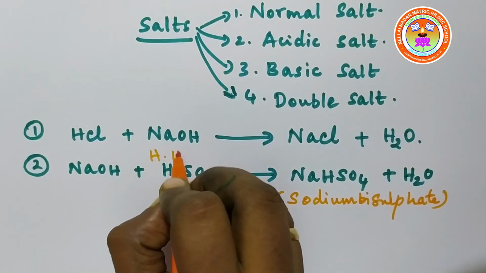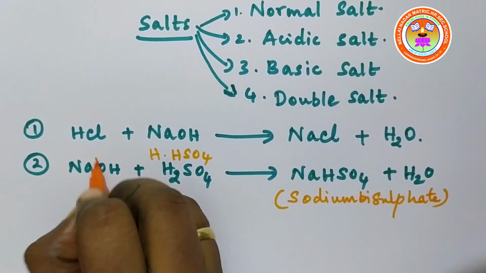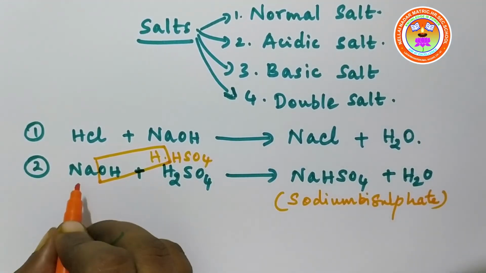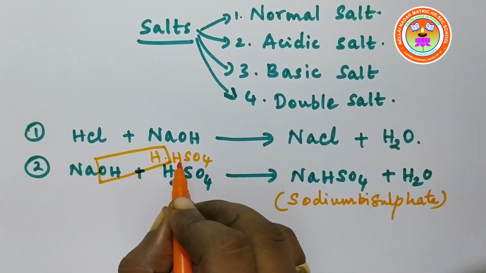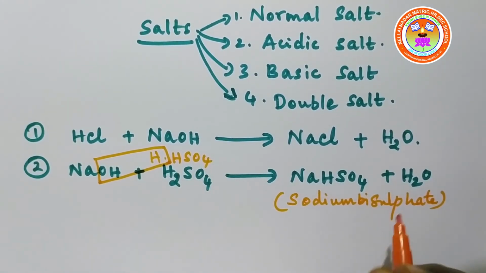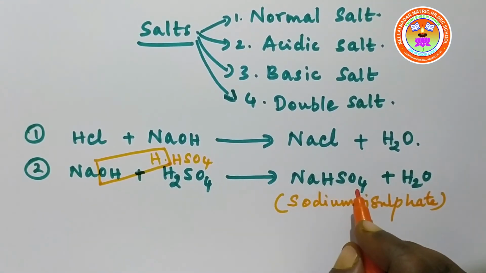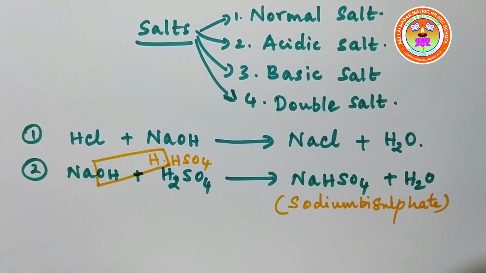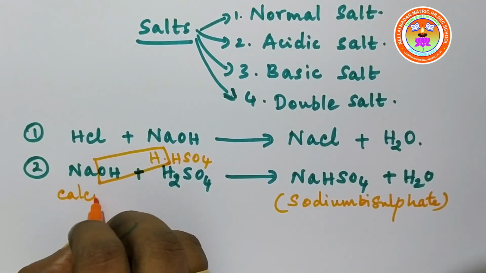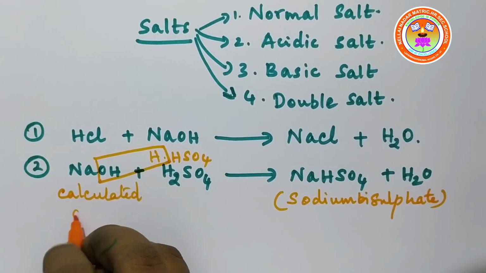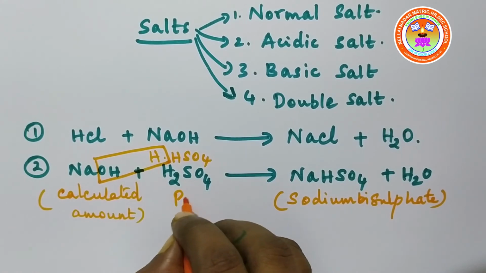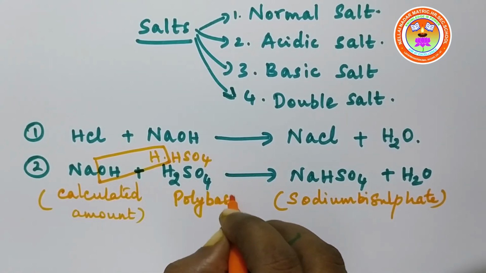See, HSO4. This OH combines with this hydrogen. As a result, water is produced. This sodium metal reacts with the remaining part of the acid. NaHSO4 is produced as the salt. So this salt, sodium bisulfate, is called an acidic salt. Here we take a calculated amount of the base, and the acid is a polybasic acid, children. Polybasic acid.